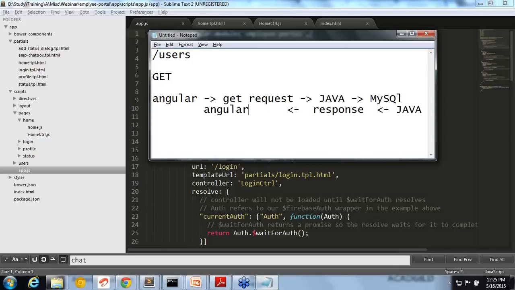So Angular's part is only this. Its functionality stops after this. Here it passes the GET request, here it gets the response. That much is Angular's responsibility. The other things are up to you or your backend developer. Angular only knows the URL and what type of request it needs to pass. That's the only thing, right?